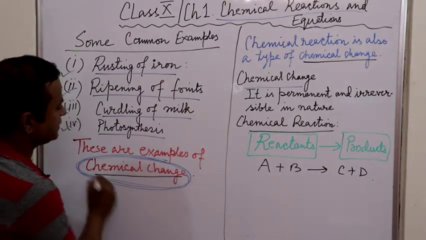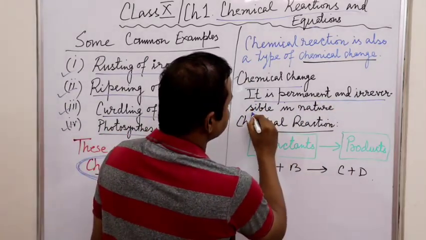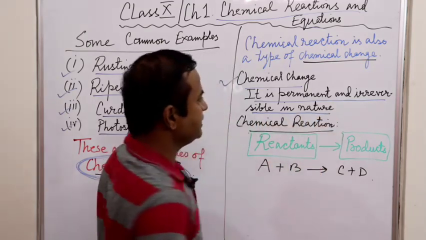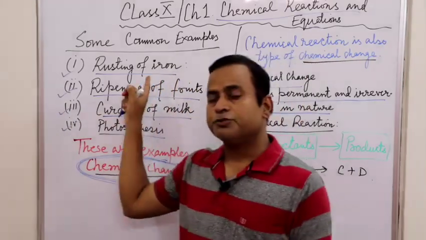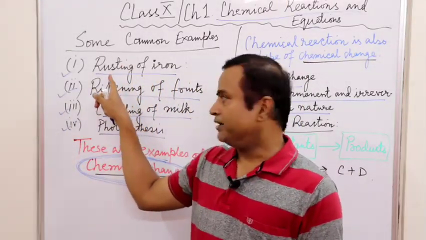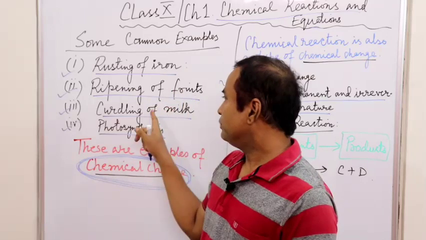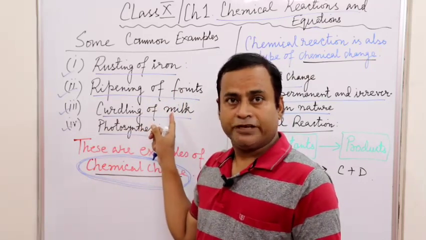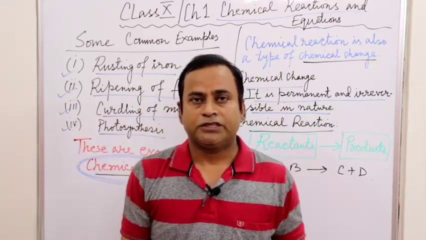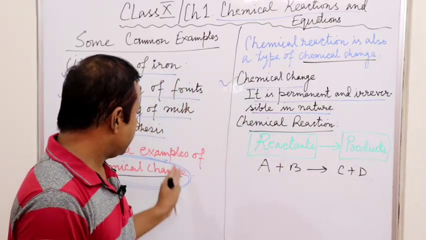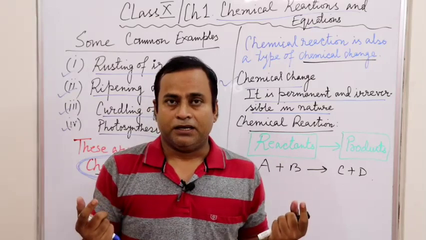So what is a chemical change? It is a type of permanent and irreversible change, because we cannot get the fresh piece of iron nail back from the rusted iron. We cannot get back unripe fruit from the ripened fruit. We cannot get back fresh milk from the curdled milk. Similarly, in case of photosynthesis, the products manufactured cannot be got back. So these are chemical changes, and they also represent a chemical reaction.